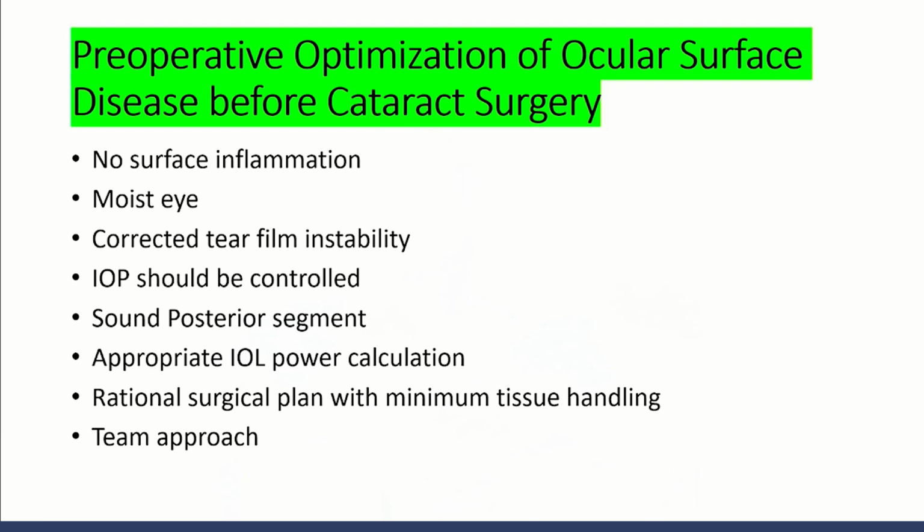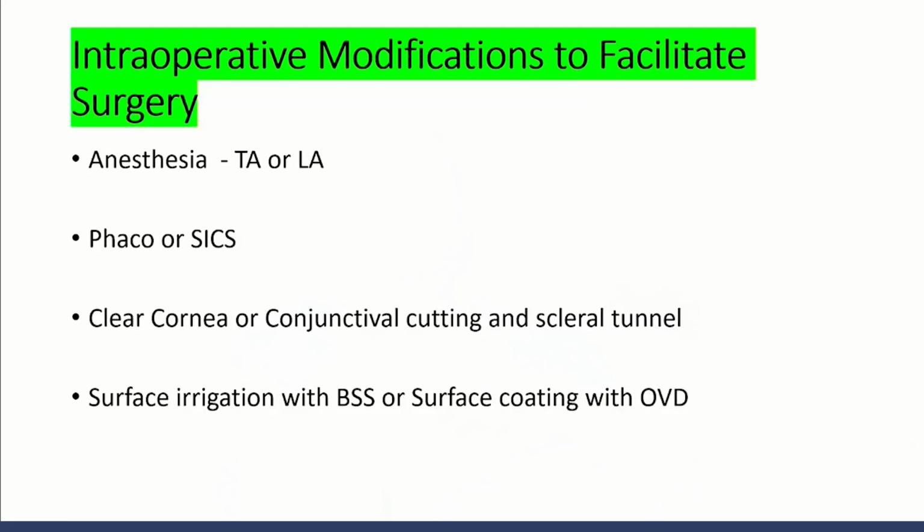A team approach is needed; don't hesitate to send the patient to your glaucoma or VR colleague when you have issues with anti-glaucoma medication related toxicity. Sometimes the patient needs an AGV when they are not amenable to any of the anti-glaucoma topical medications, along with intraoperative modifications for facilitated surgery. Now, what about topical anesthesia versus local anesthesia?